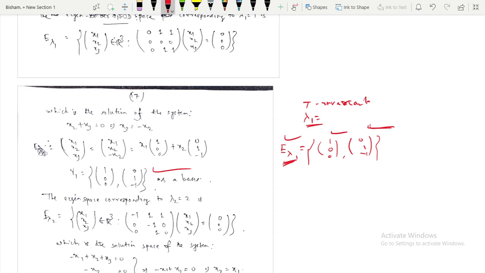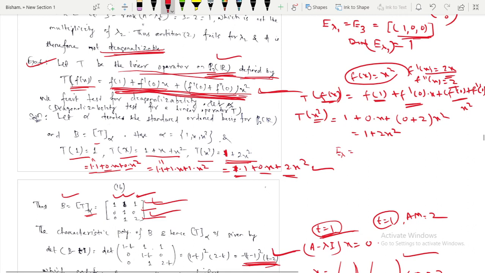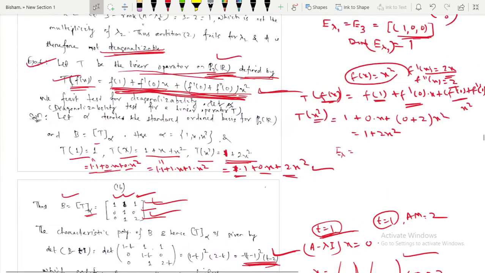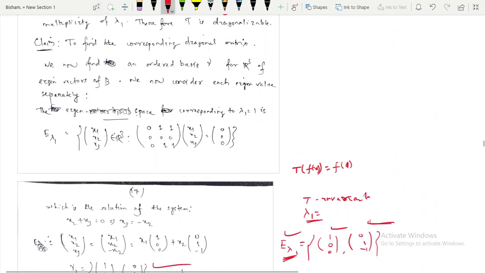So T is given; what is T of f of x? T of f of x is f of 1 plus f dash 0 into x plus f dash 0 plus f double dash 0 into x square.